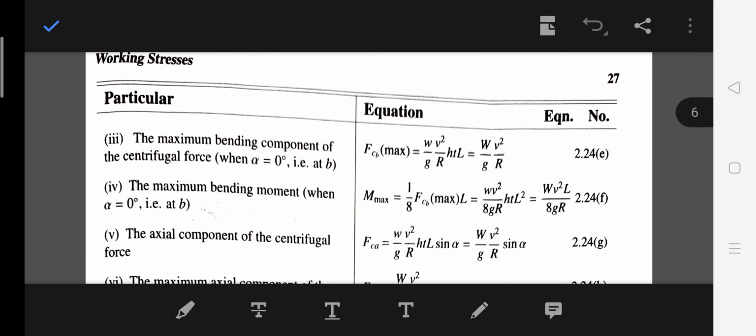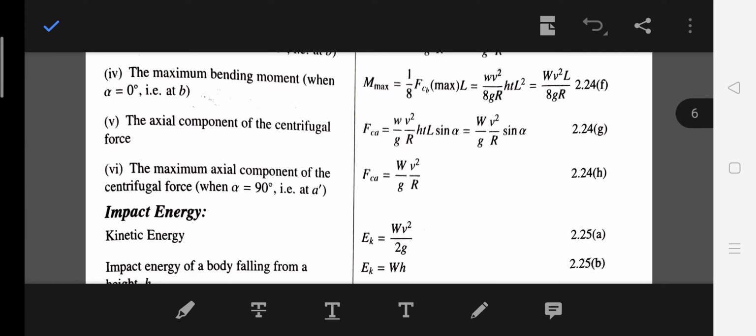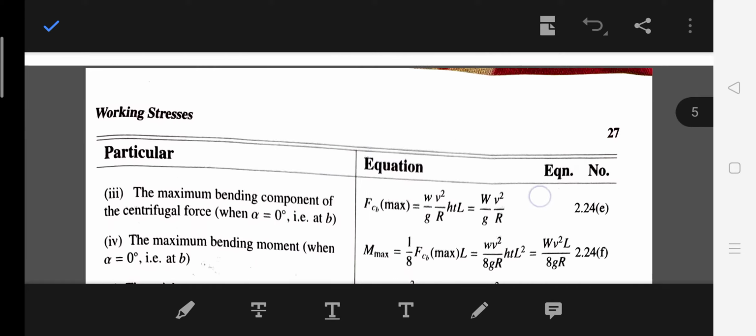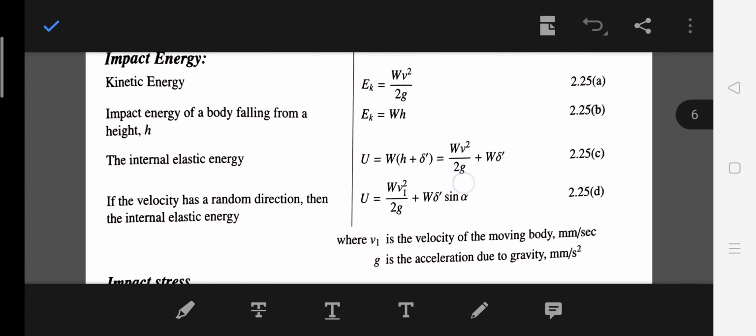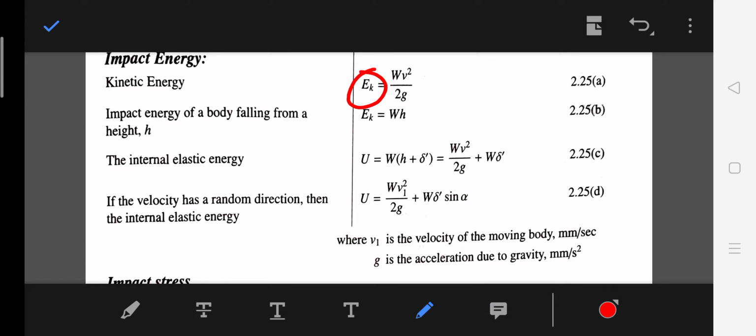So get familiar with the equations first, and then we'll go with the problems. Page number 27 again, look: we need the equation of kinetic energy and the impact energy of a body falling from a height h.